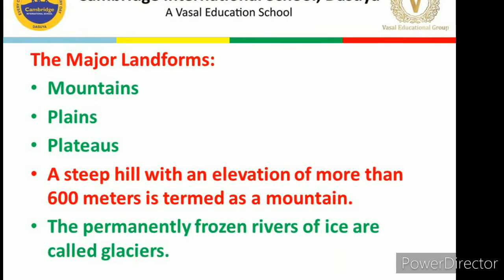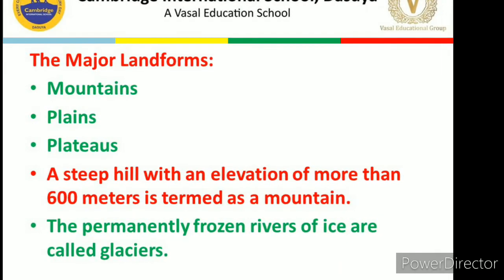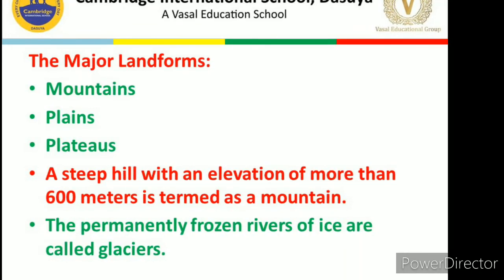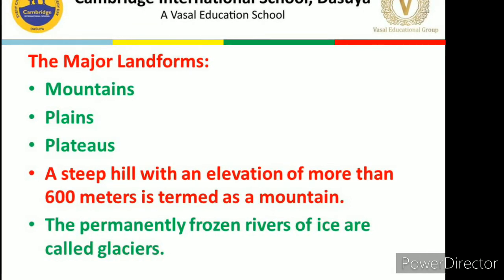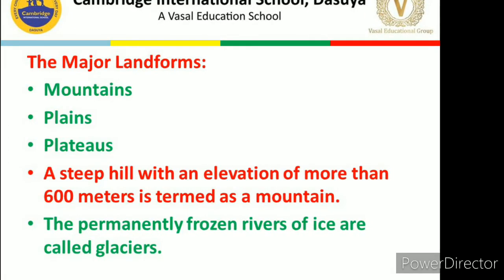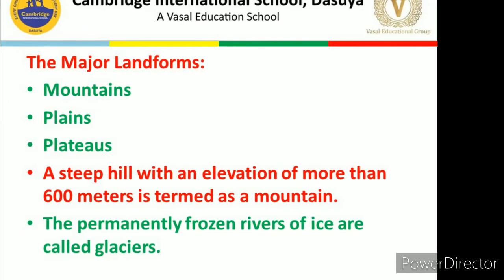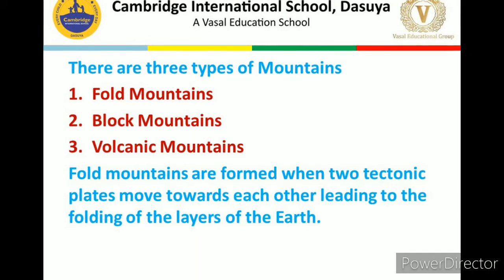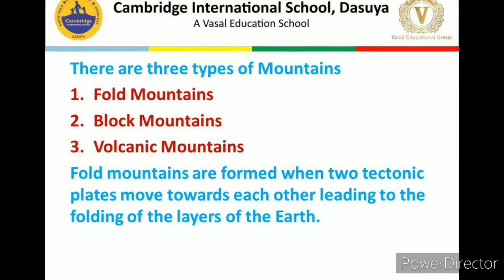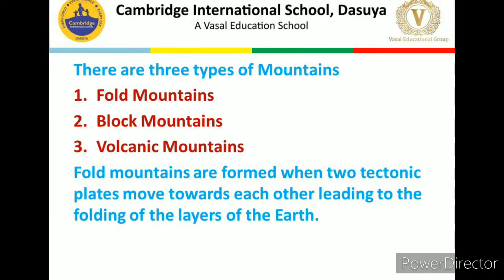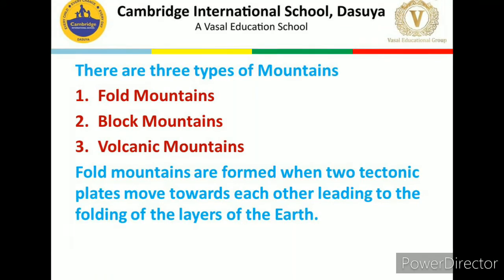We also came to know about glaciers. What are glaciers? Glaciers are permanently frozen rivers of ice, and these glaciers are also the sources of many rivers. There are three types of mountains. First one is fold mountains, second is block mountains, and third is volcanic mountains.